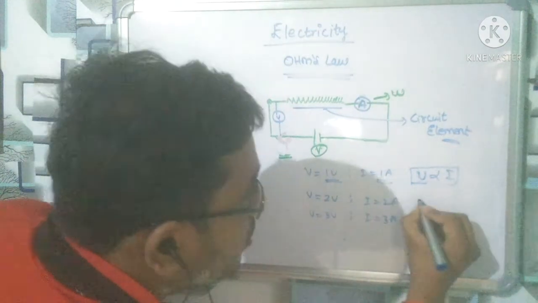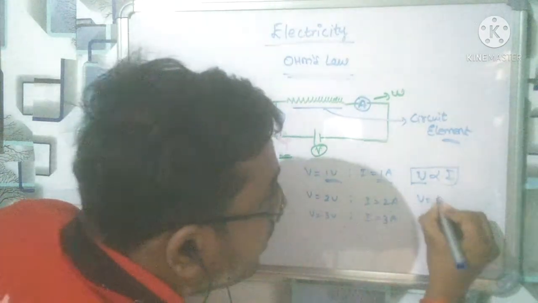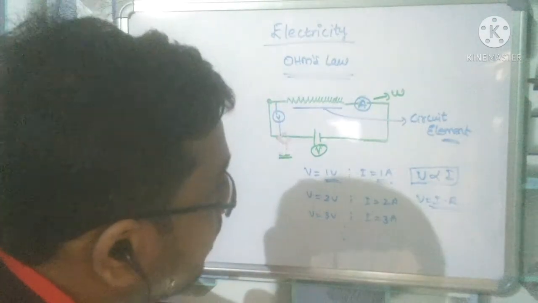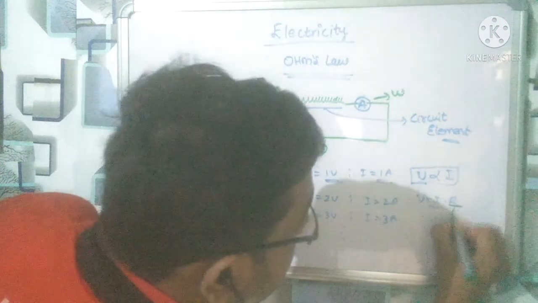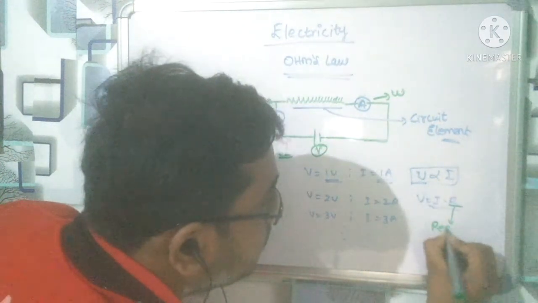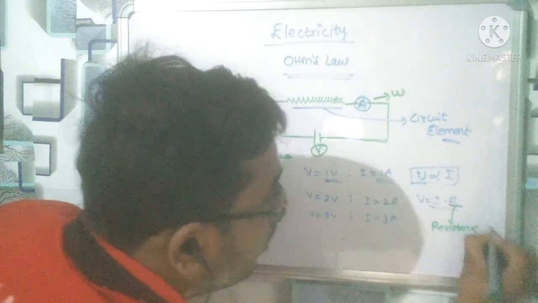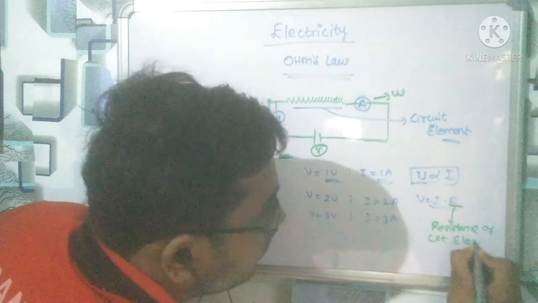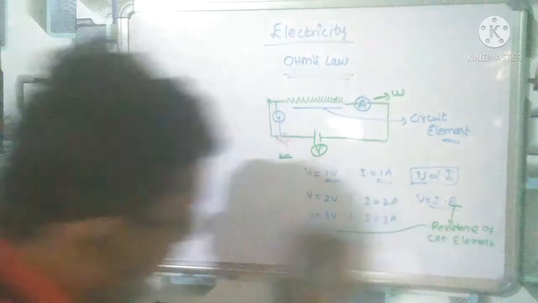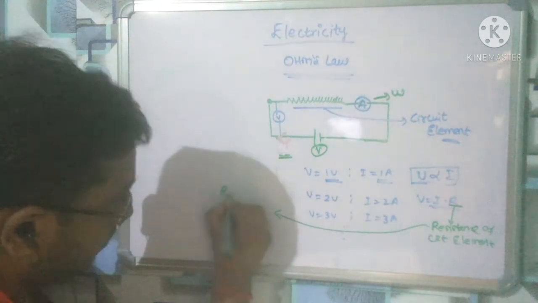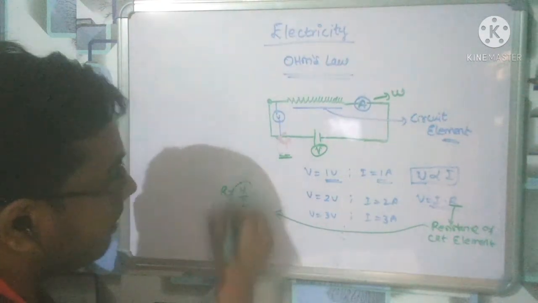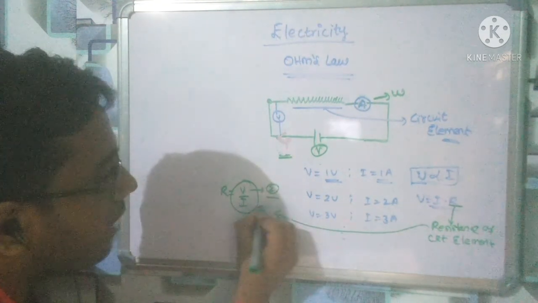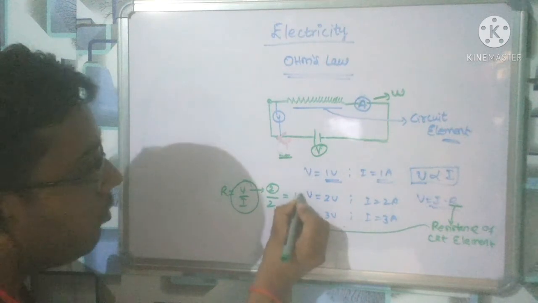So if we introduce a proportionality constant, we get V equal to I into R. And what is this R? This R is basically the resistance of the circuit element. From here, V upon I, if we increase V from 1 volt to 2 volt and current from 1 ampere to 2 ampere, is 1 ohm only.